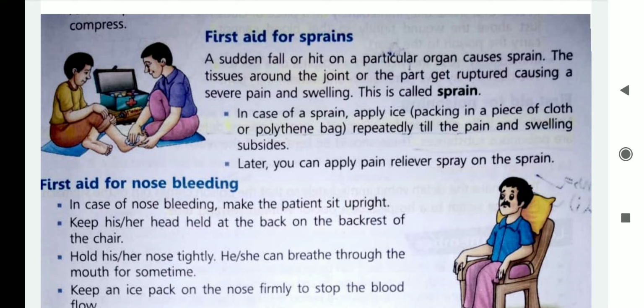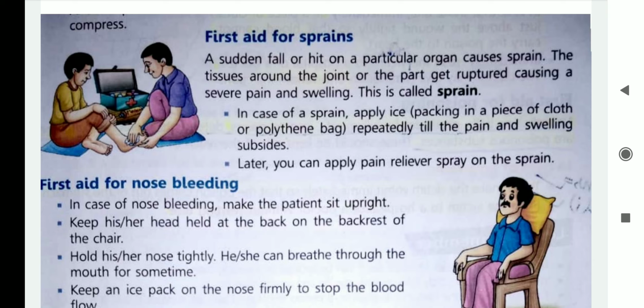A sudden fall or hit on a particular organ causes a sprain. You must have heard the word sprain. It may be in the leg, hand, anywhere. The tissues around the joint. Children, a joint is like the knee joint, hand joint. The place where different bones meet is known as the joint.